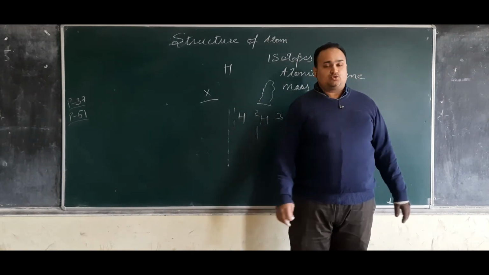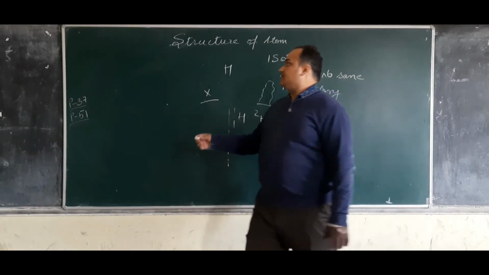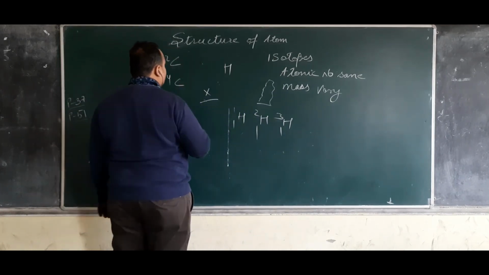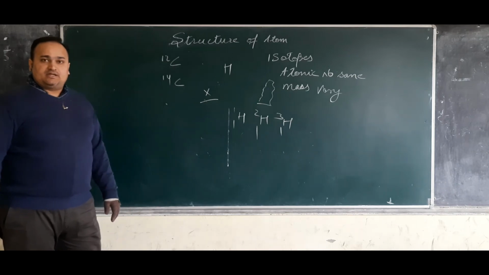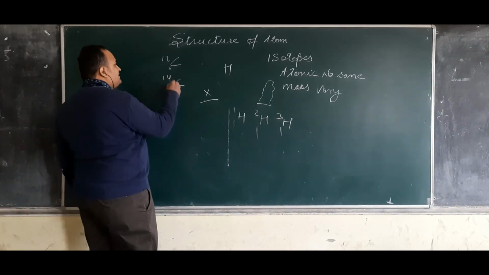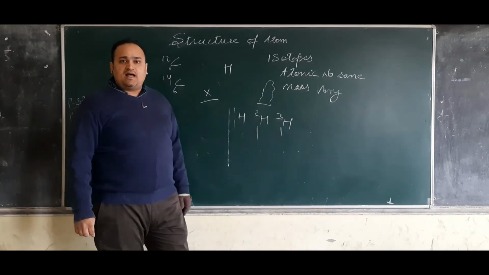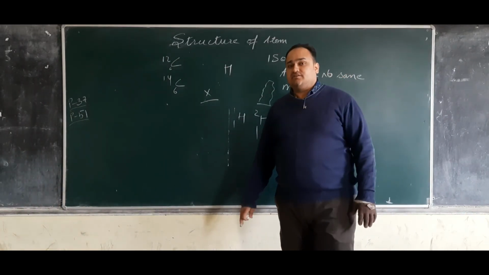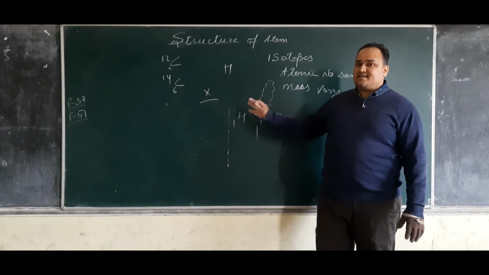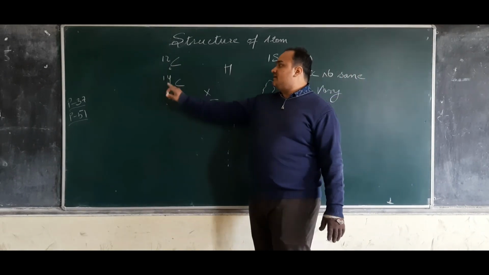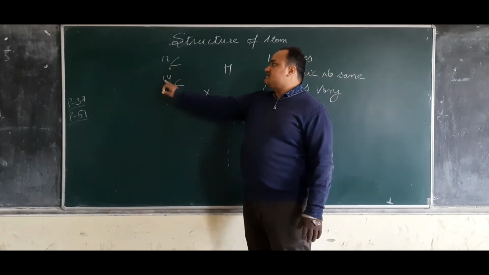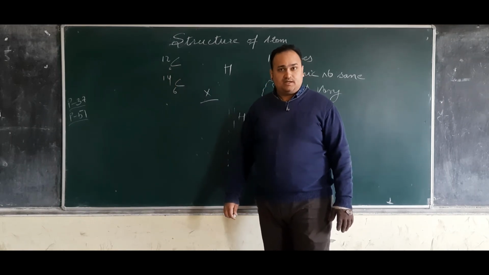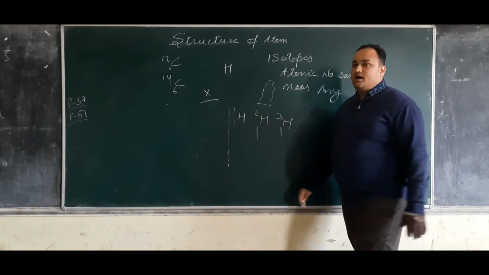There are multiple isotopes, even carbon. Carbon also has 2 isotopes, C12 and C14. The atomic number remains the same, that is 6. Chlorine also, and there are a lot of atoms which have the same phenomenon: their atomic number remains the same, but their masses are variable. So that is the concept of isotopes.